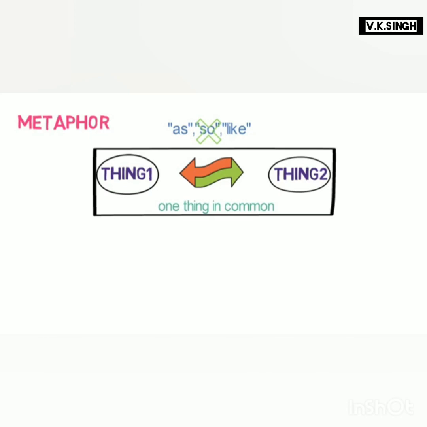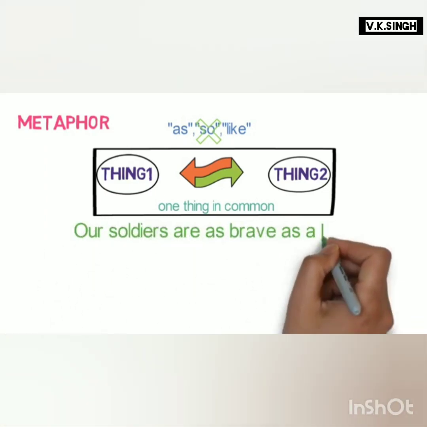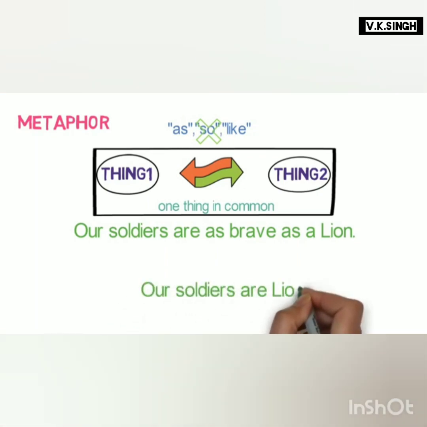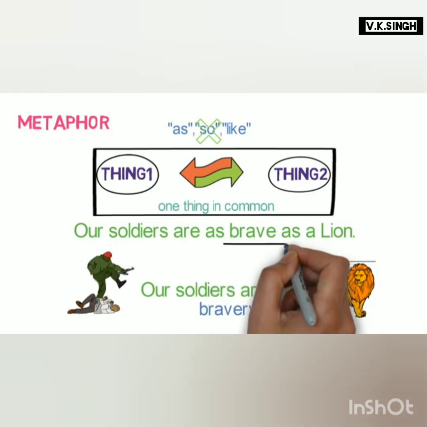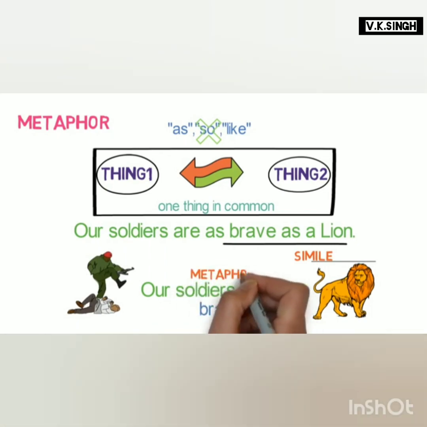Let's look into a previous example of simile and try to convert it into a metaphor. Our soldiers are as brave as a lion. Removing as brave as, it becomes our soldiers are lion. In this statement also, our soldier is compared with lion and the common thing between them is bravery of both of them. But we have not used the word as. Thus, we can say in the statement, our soldiers are as brave as a lion, we used a simile. But when we say our soldiers are lion, we use a metaphor.